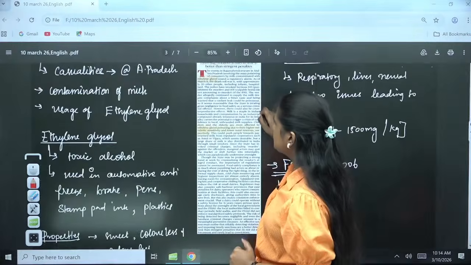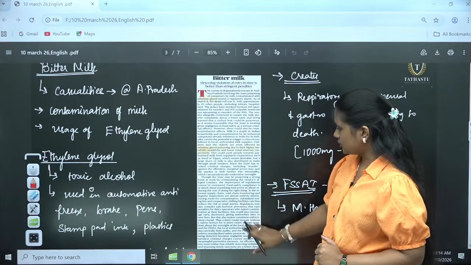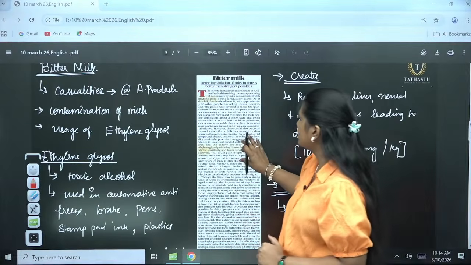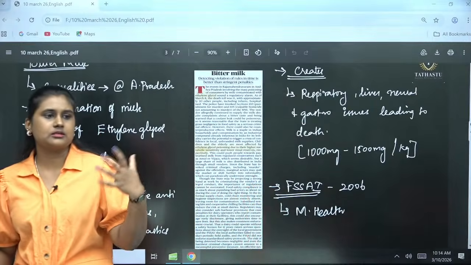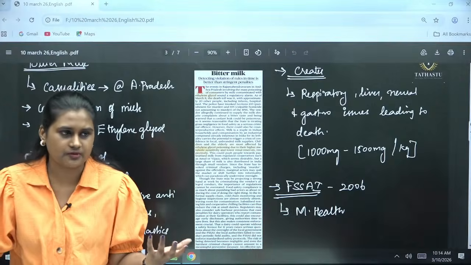So shall we move to the topics? The first one is Bitter Milk. Okay, just go through it. This article is talking about the casualties and what is the reason, the initial inferences that we have got.